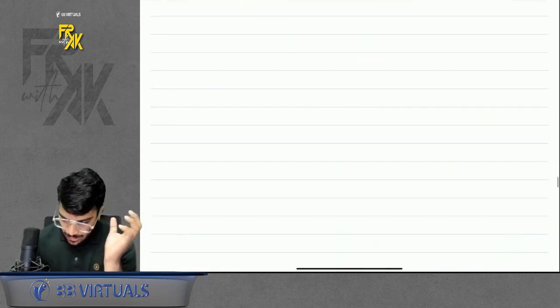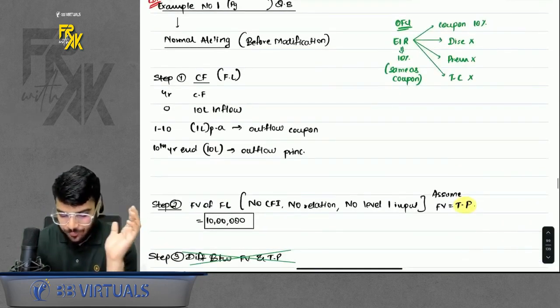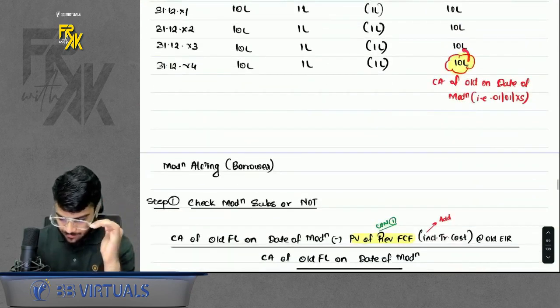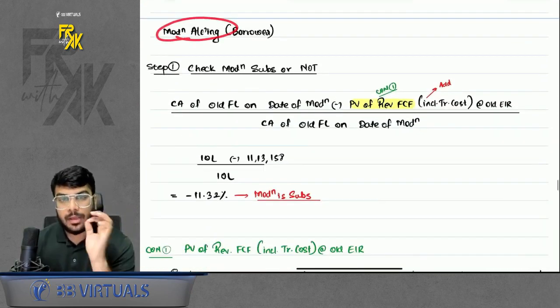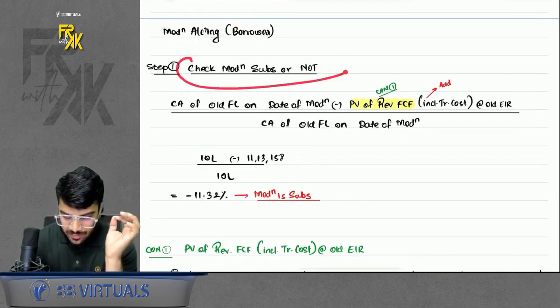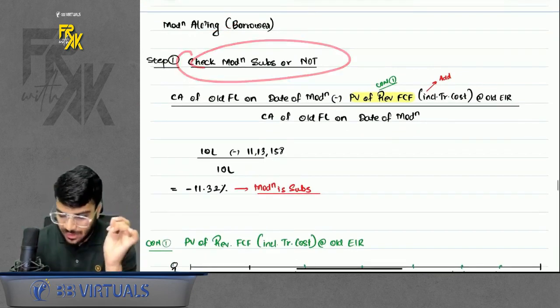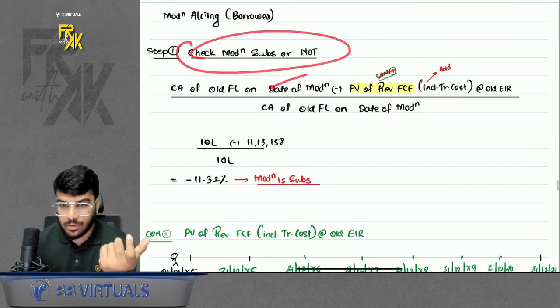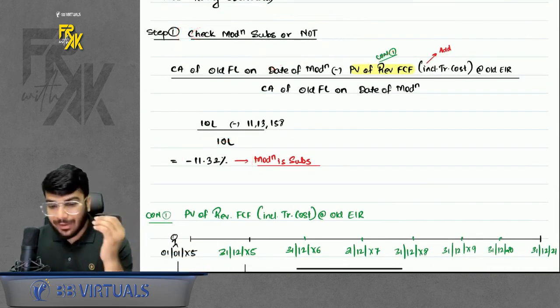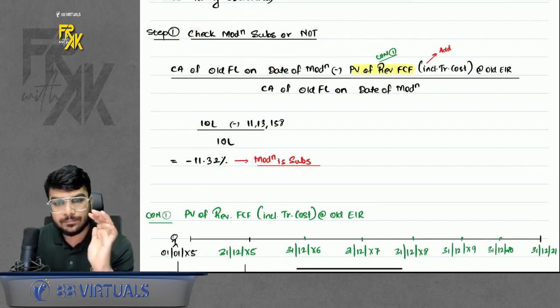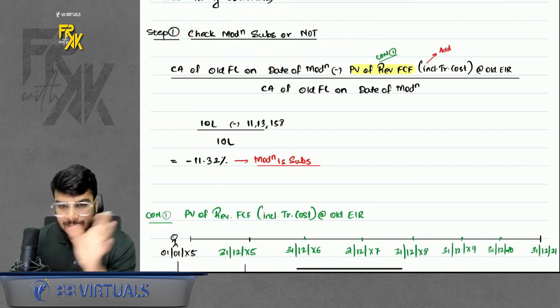How do we do this? Again, same thing will happen. We will first do the normal accounting till the date of modification. It remains the same. Then we will do the modification accounting. In this, the first step is to check whether it is substantial or not. The procedure remains the same. Now you can find it on your own. When you check this, you get the answer as 11.32%. Now, can I say it is exceeding 10%? So the modification is substantial.